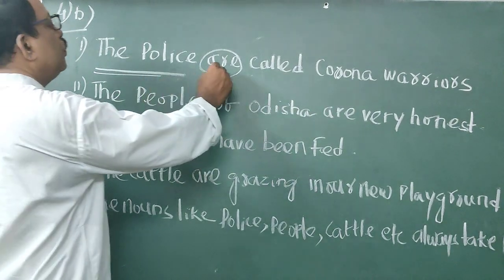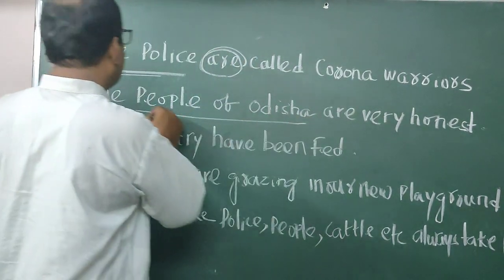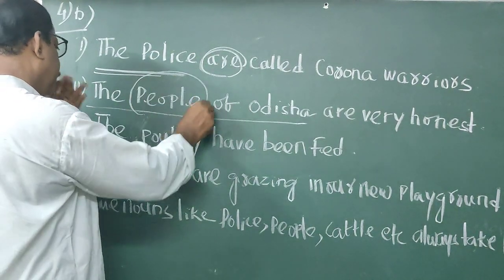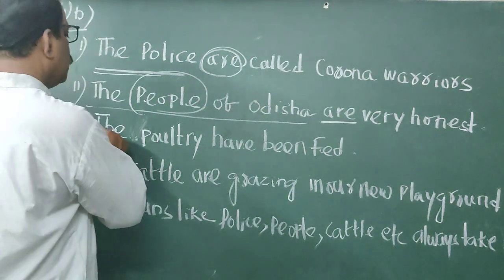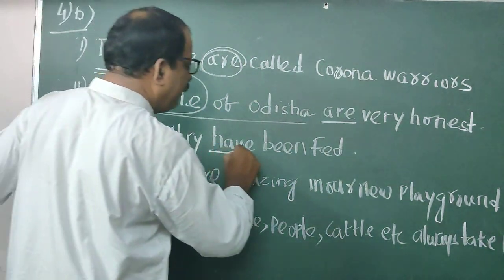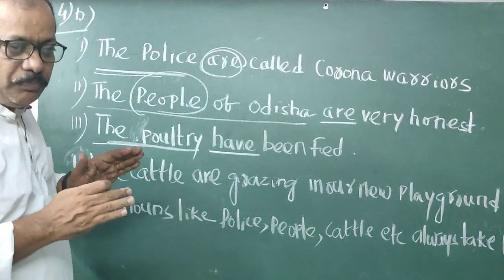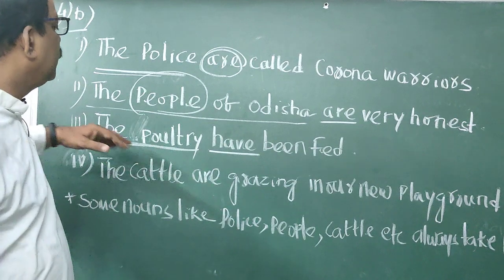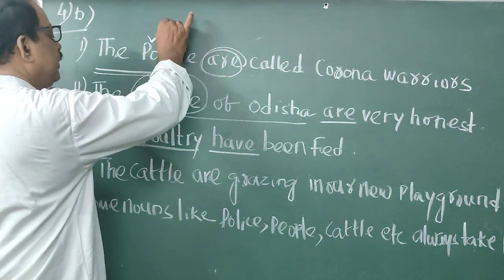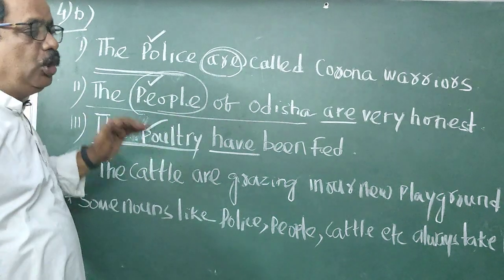Police, a noun, the verb is plural. The people of Odisha, see here, the noun is people. The people of Odisha are very honest. The poultry have been fed. The poultry, you know, the hen farm, any bird's farm is called poultry. So here, the police, the people, or poultry, they are always plural.